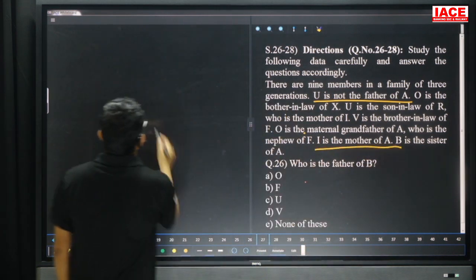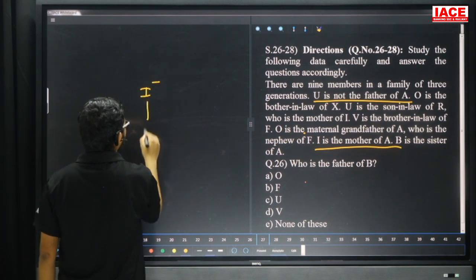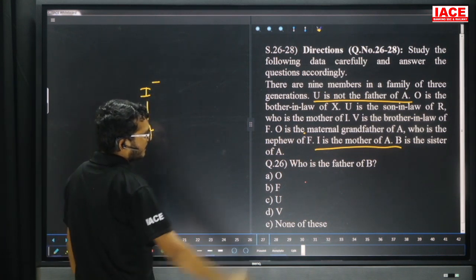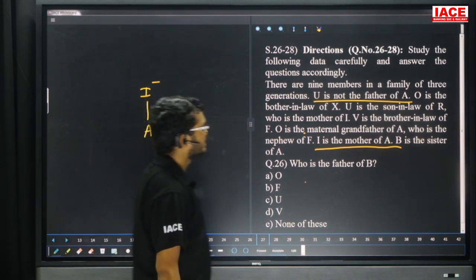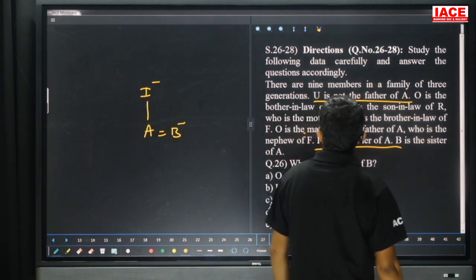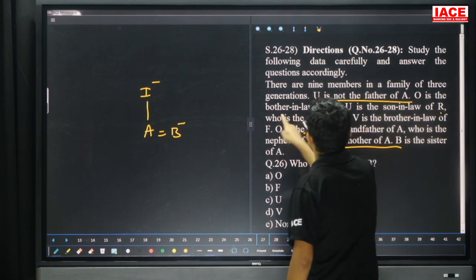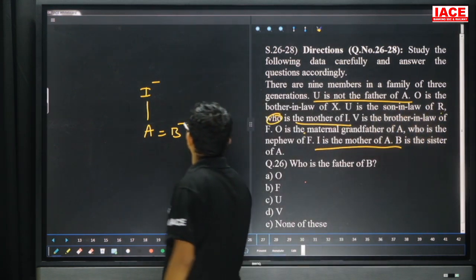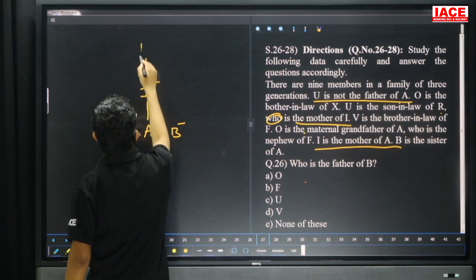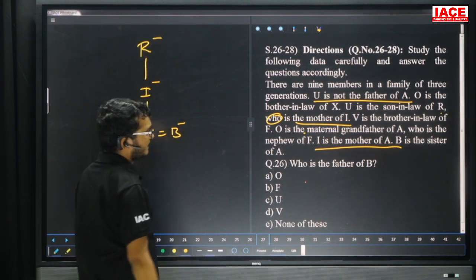Friends, take care. I is the mother of A. B is the sister of A. Next, the given is what? R, who is? R is the mother of I. Friends, check here. The given is what? R is the mother of I.